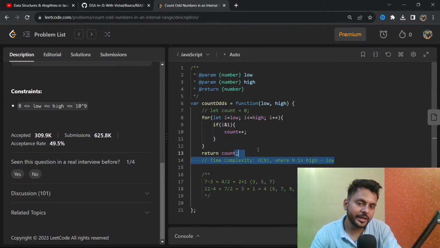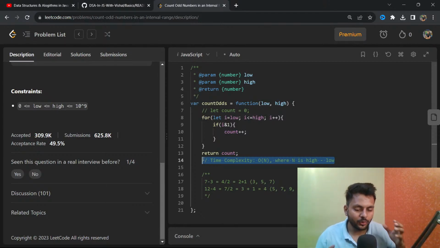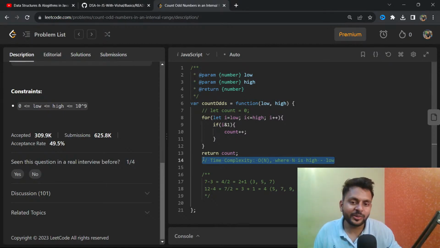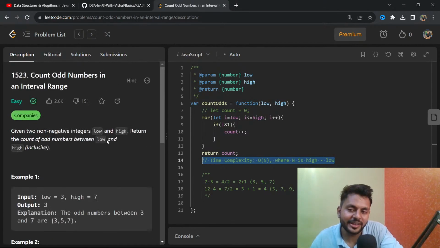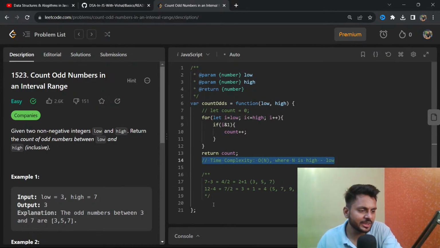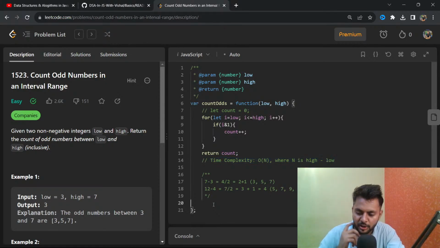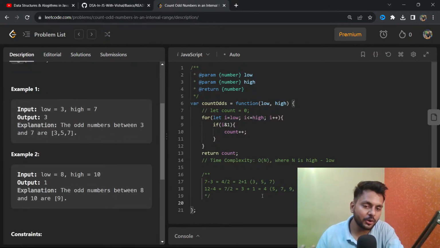Now, if you understand that it is a linear time complexity, then from linear, what can the time complexity become? It can become O(log n) or O(1). This can be the possible outcome. Now think how you can solve this in O(log n) and how you can solve it in O(1). Once you understand that this question can be solved in O(1), then there must be some formula kind of thing. So let's solve a few more examples to understand how to solve that.